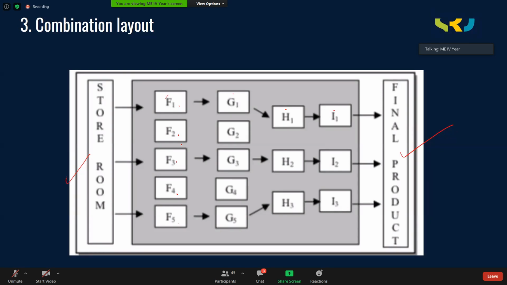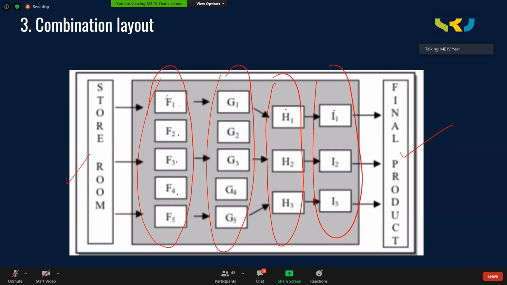How? All the similar kind of machines you are keeping in one row. These are all similar kind of machines. These are all similar kind of machines. All of them you are keeping in one row. It is similar to process layout. I hope all of you agree with that.